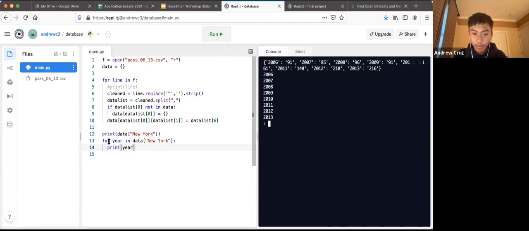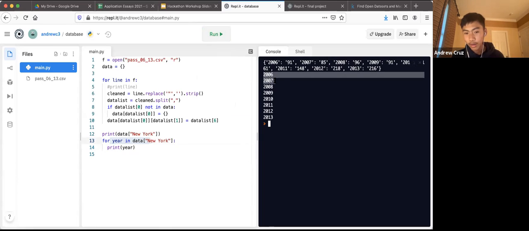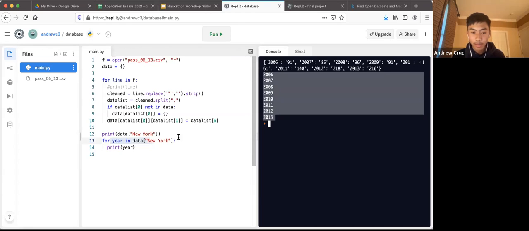Basically we look at every single year in this data set, and then we ask the computer, can you print the year? And look, we get 2006, 2006, and then 2007, 2007, and it prints every single year. So that's a fancy way of going through this data. That's how we make it look a little bit nicer so far, and pull data from this weird format into a cleaner format.